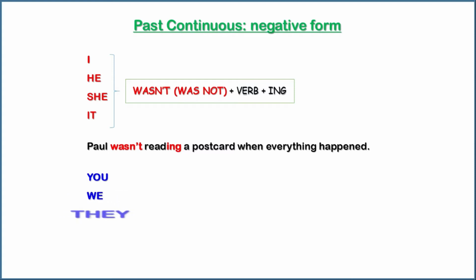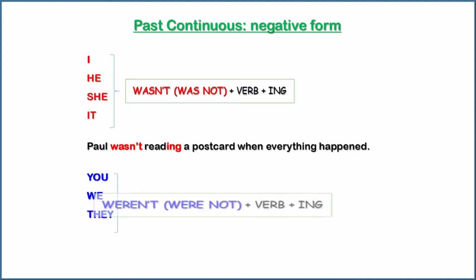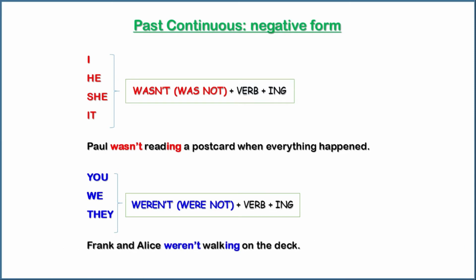You, we, they, followed by weren't or were not, and the verb with ing. Frank and Alice weren't walking on the deck.